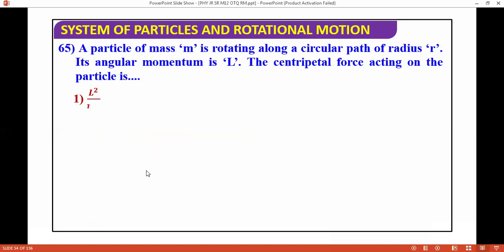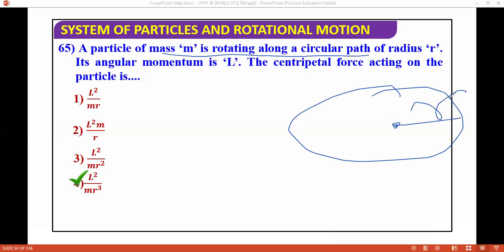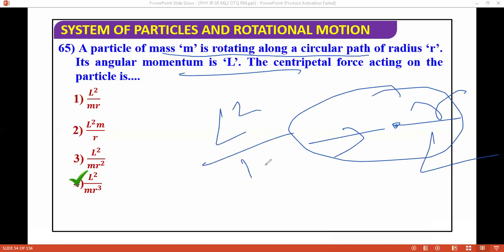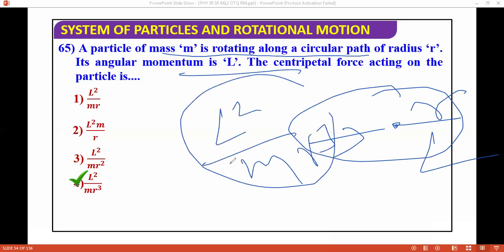A particle of mass M is moving along a circular path of radius R with angular momentum L. The centripetal force acting on the particle is? This question is easy, but you can do it. That is L square by MR cube. So you can remember this formula also: if a particle of mass M is moving along a circular path of radius R and its angular momentum is L, then the centripetal force acting on the particle is L square by MR cube.